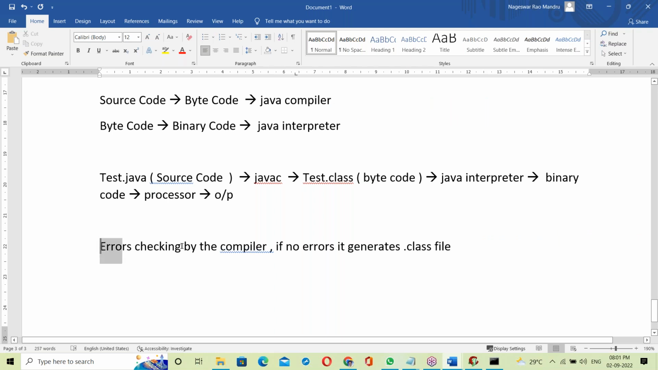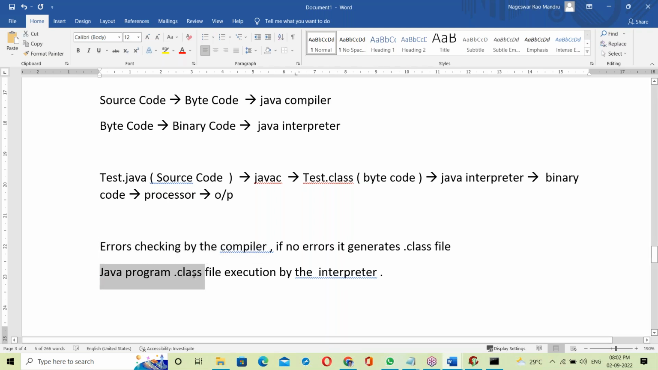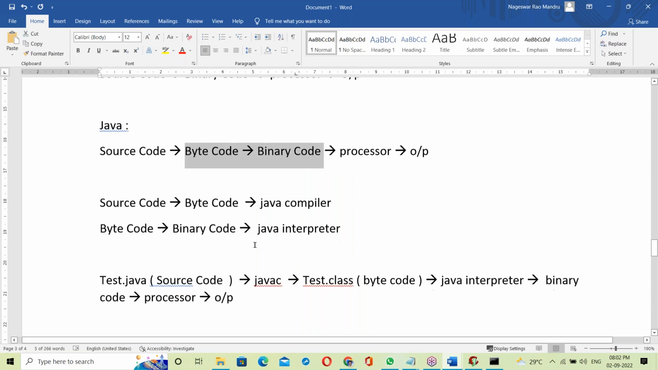Errors are checked by the compiler. If there are no errors, it generates the dot class file. The dot class file is then executed by the interpreter. So Java program execution is by the interpreter, error checking is by the compiler, and if no errors, the dot class file is generated. This part involves the compiler. Next, this part involves the interpreter.